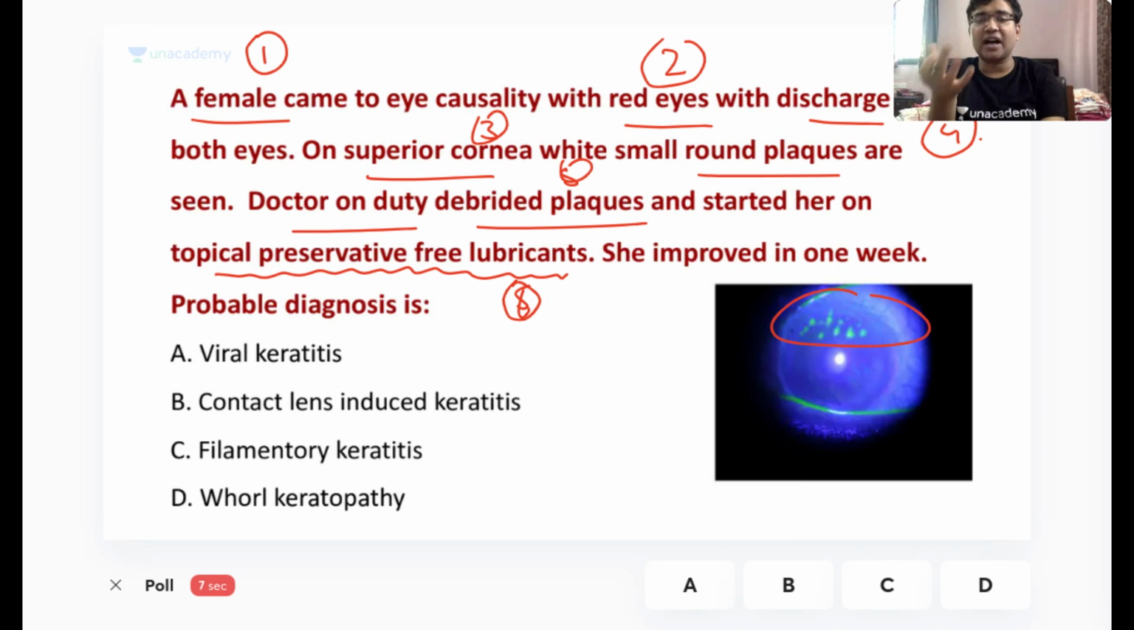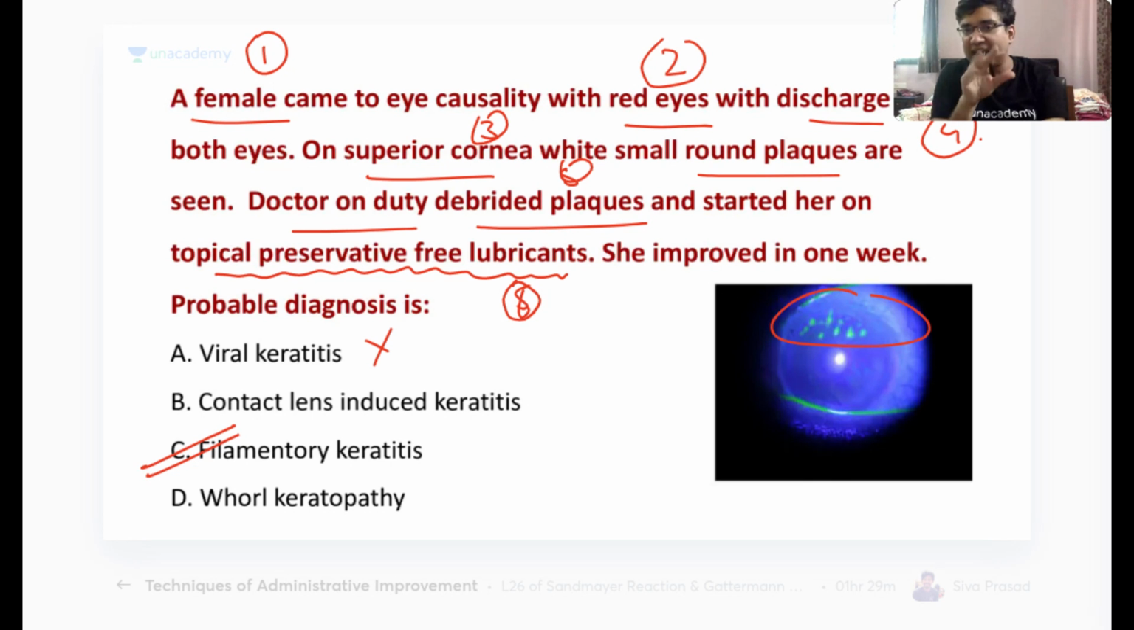Most of you have come to the answer very well. The answer here is C, that is filamentary keratitis. Some of you have said viral keratitis. Remember, in viral keratitis we will not give lubricants, we will give acyclovir. Contact lens induced keratitis: in contact lens induced keratitis there would be an epithelial defect.